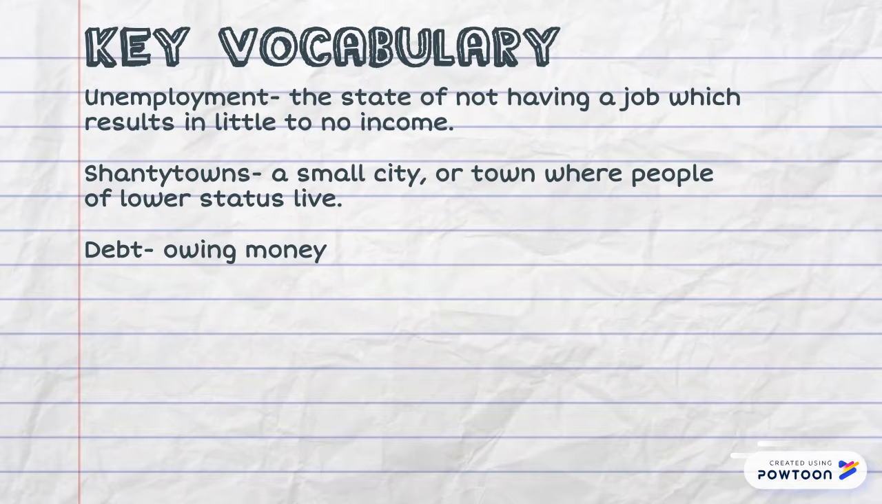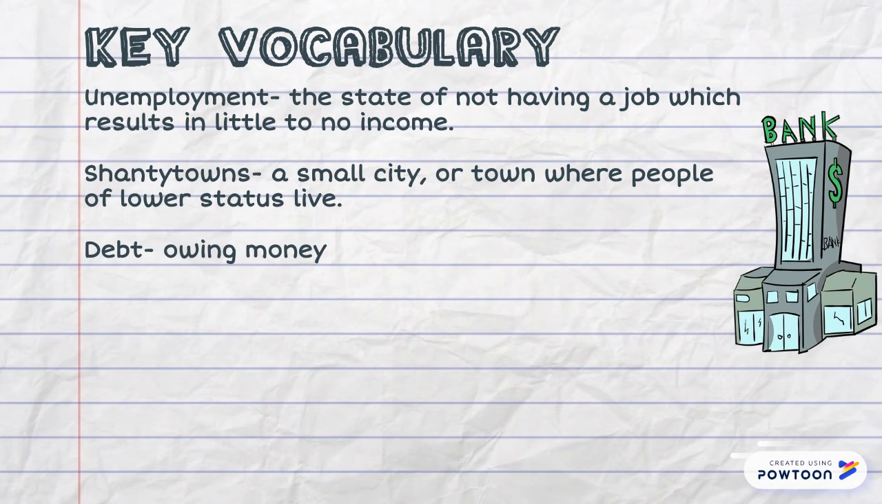Now let's go over some key vocabulary. Unemployment is the state of not having a job, which results in little to no income. Shanty towns are small cities or towns where people of lower status live. Debt is owing money.